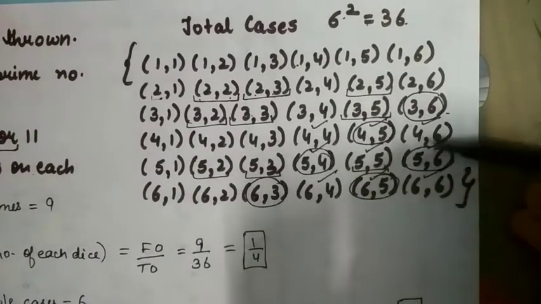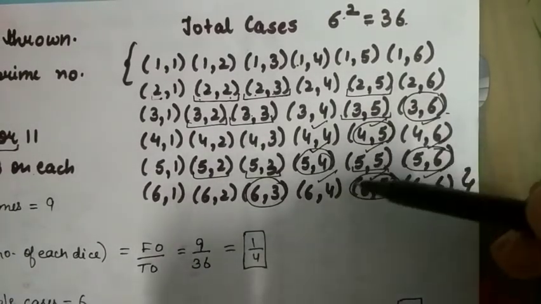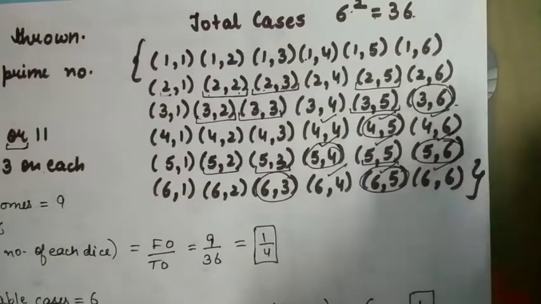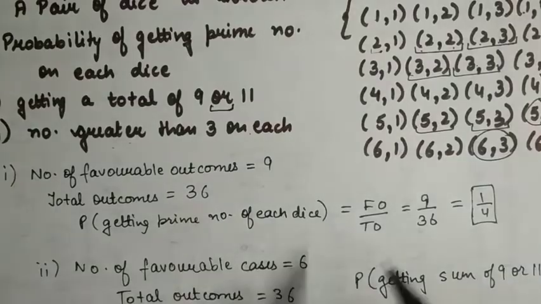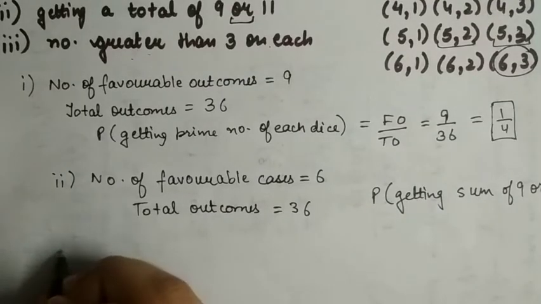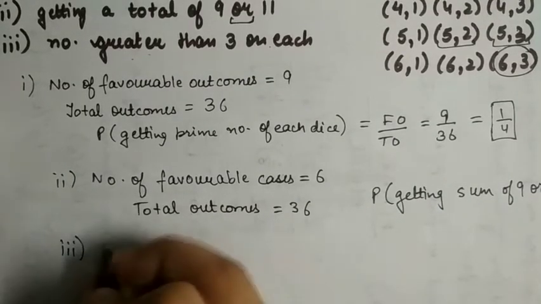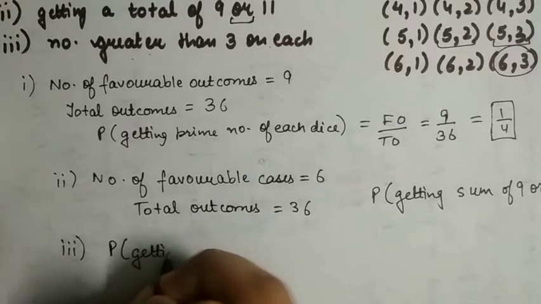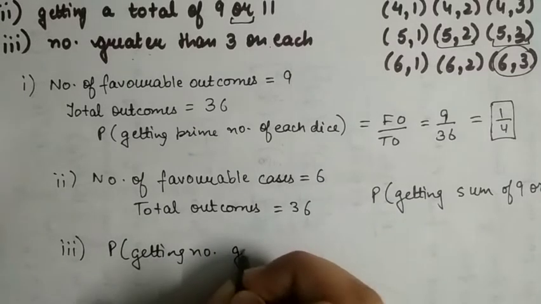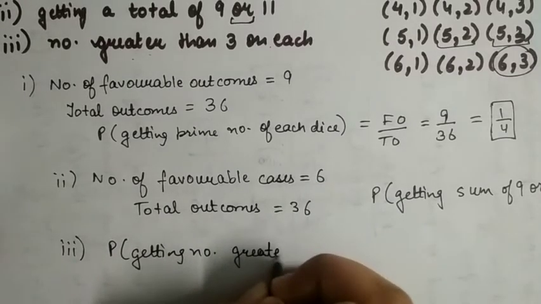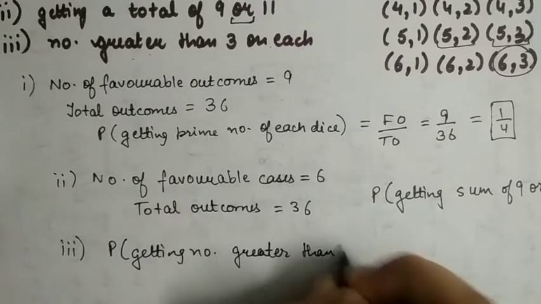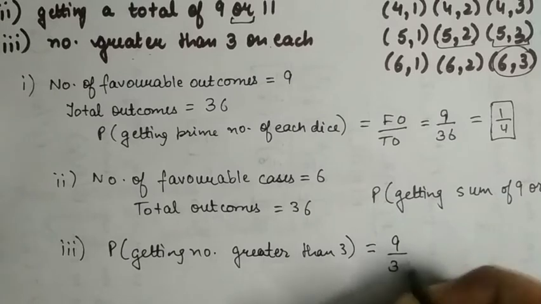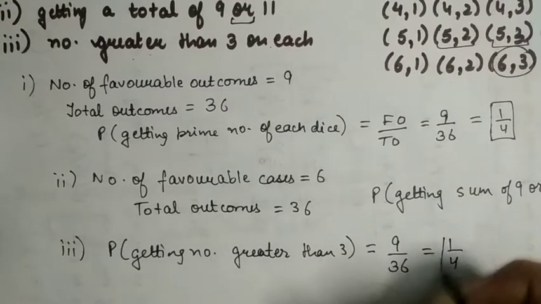So there are a total of 9 cases in which we have a number greater than 3 on both the dice. So the probability of getting a number greater than 3 on both the dice is 9 upon 36, which is 1 upon 4.